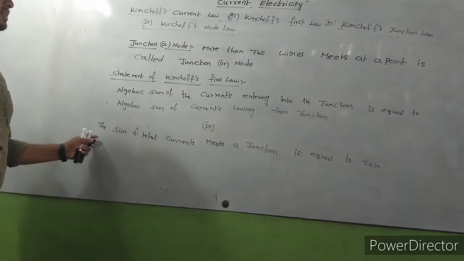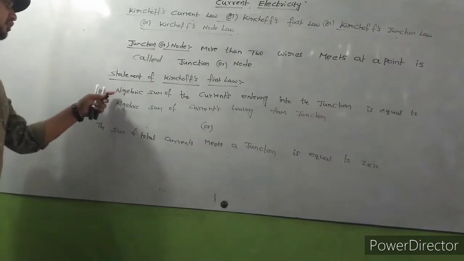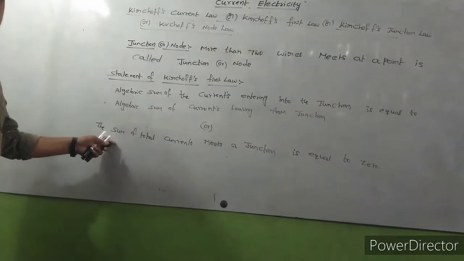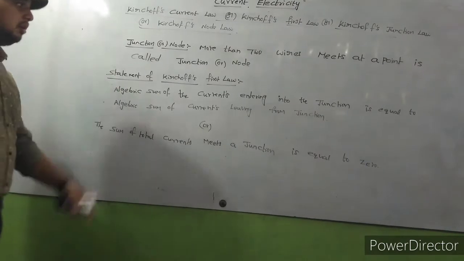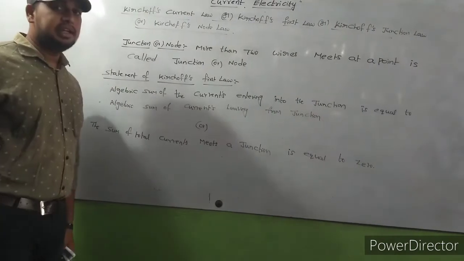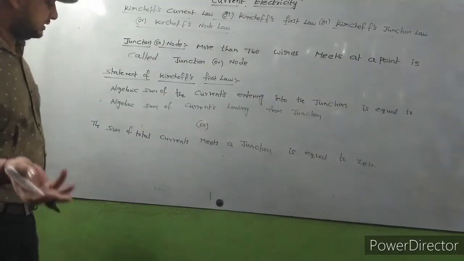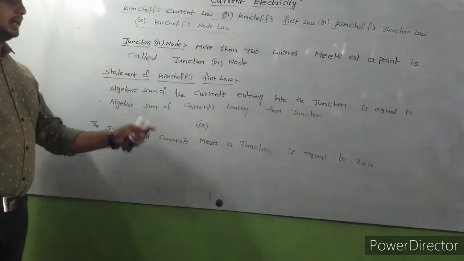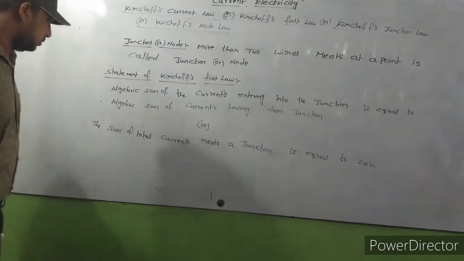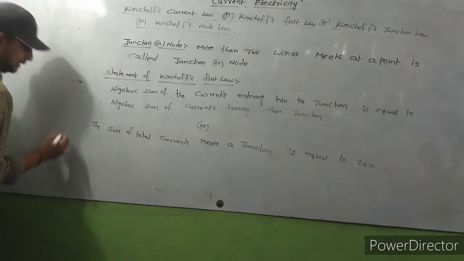So this is the statement. What is the basic statement? If you write the statement like this, or it may be like this: the algebraic sum of currents entering into the junction is equal to the algebraic sum of currents leaving from the junction. Otherwise, the sum of the total currents that meet at a junction is equal to 0. So this is a statement.